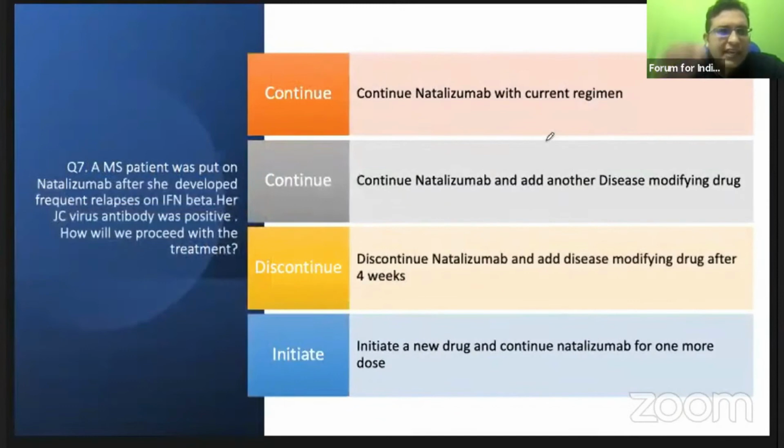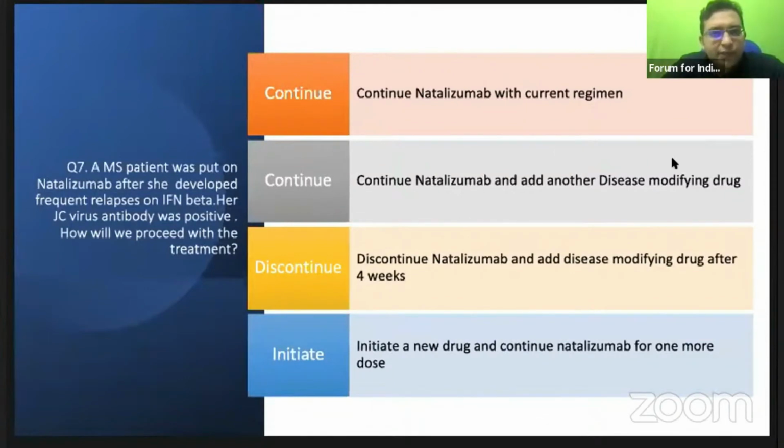So next question is an MS patient who was on interferon beta and had frequent relapses. Interferon beta is the first line drug which we give. Because he was having frequent relapses, he was put on natalizumab. But on checking, every 6 months, we check the JC virus antibody, and it was found to be strongly positive. So how will we proceed with the treatment of such a case?